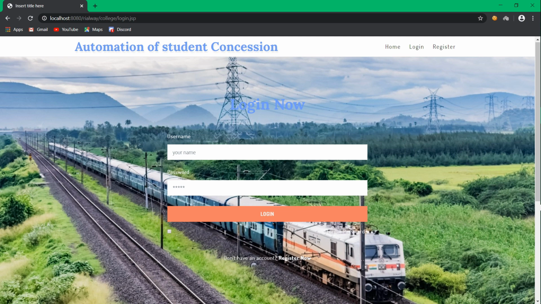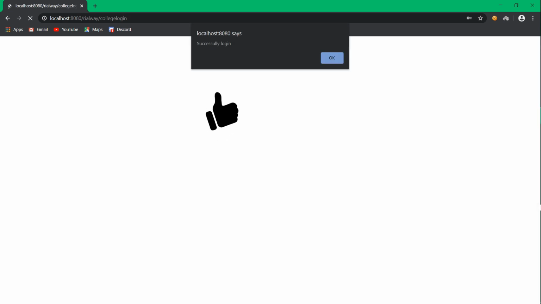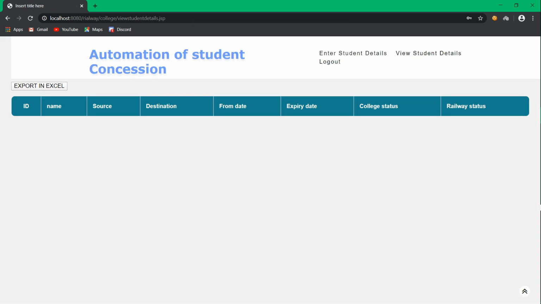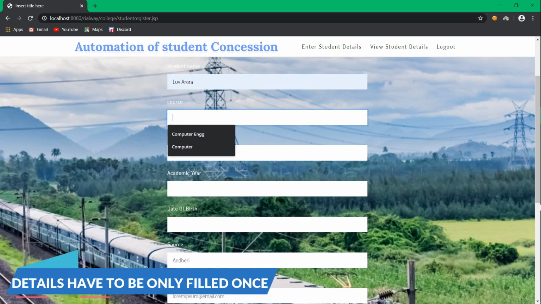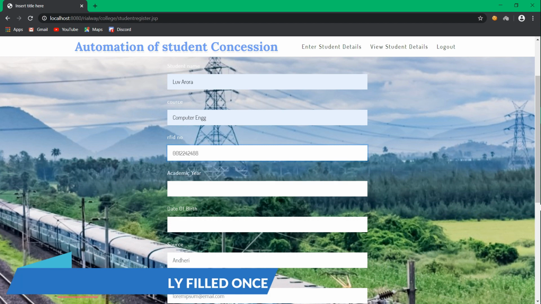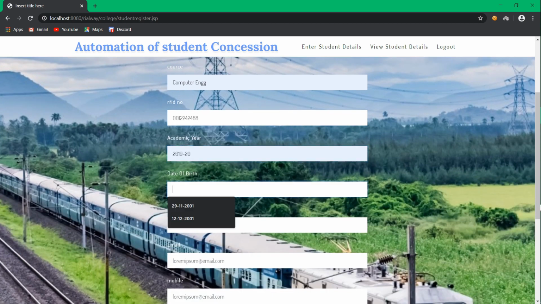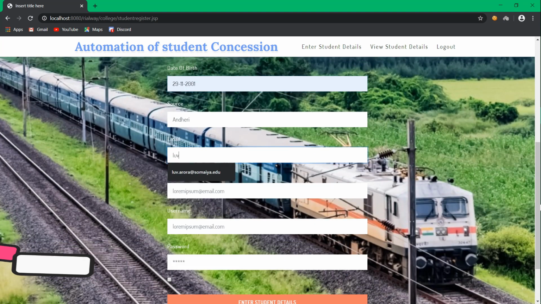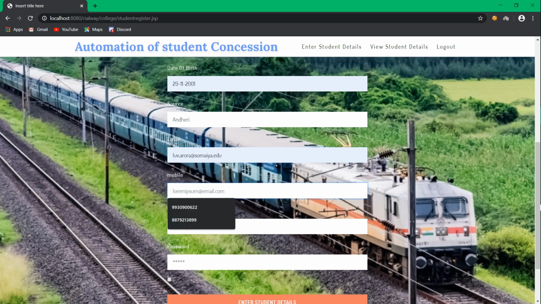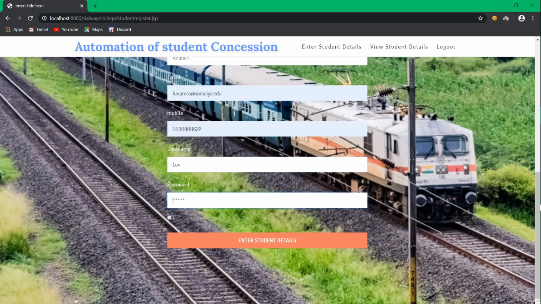First, college authority will log in to the website with username and password. After successful login, college authority will click on Enter Student Details option and fill the respective student details such as name, department, RFID number by scanning ID card on RFID reader, academic year, date of birth, email ID, mobile number, username and password, and click on Submit.